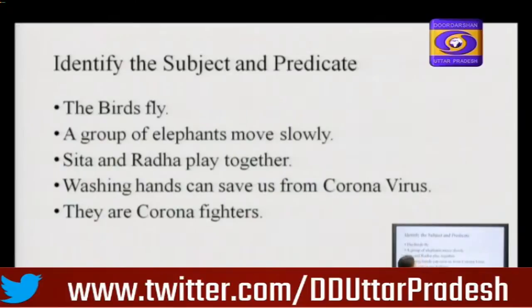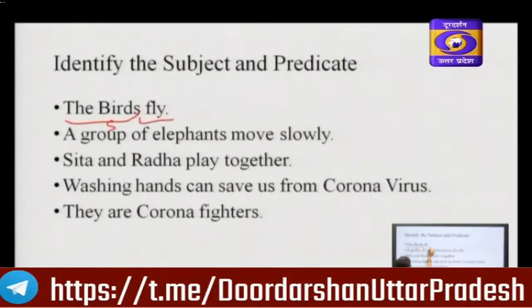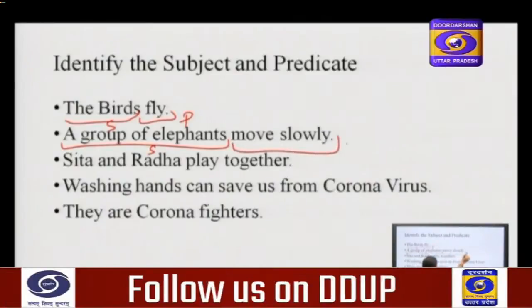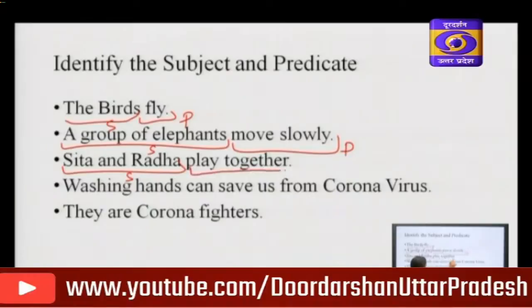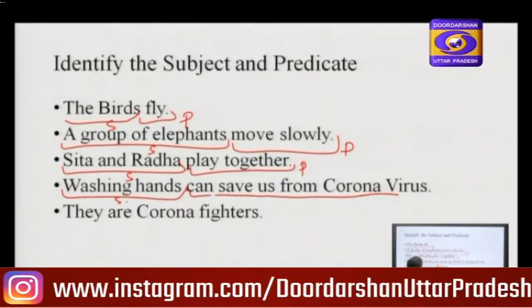Last, let's sum up. Identify the subject and predicate part of this sentence. The birds is the subject part of this sentence and fly is the predicate part of this sentence. A group of elephants is the subject part of this sentence. Move slowly is the predicate part of this sentence. Radha and Sita play together. Radha and Sita is the subject part of this sentence. Play together is the predicate part of this sentence. Washing hands can save us from coronavirus. Washing hands is the subject part. Predicate part is can save us from coronavirus.